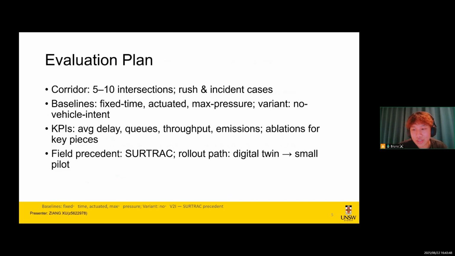We test 5 to 10 intersections in the rush hour and the incident case, and we use fixed-time, actuated, and Max Pressure, plus the no-vehicle-intent variant as the baselines. We report 4 KPIs: average delay, queue length, throughput, and emissions, and run ablations to isolate the value of the neighbor sharing. We start in the digital twin and then propose a small pilot next.